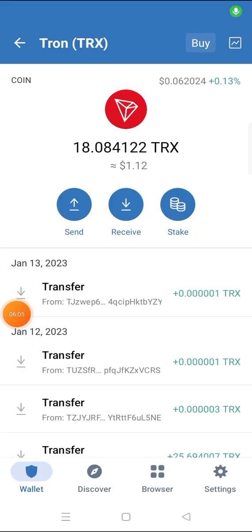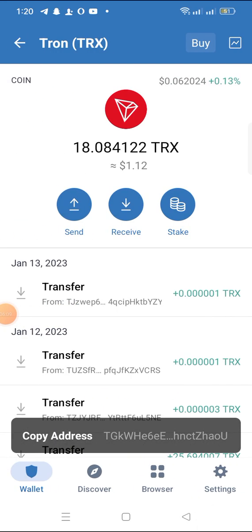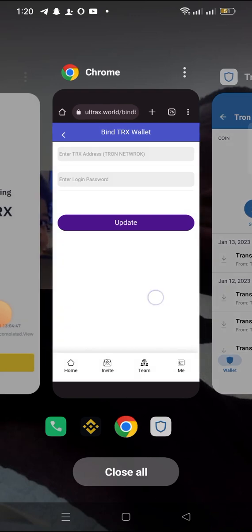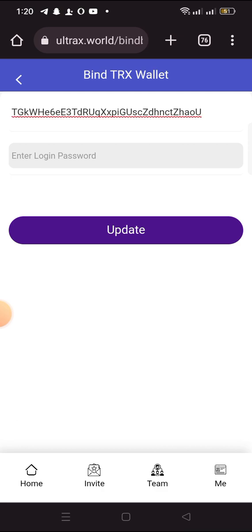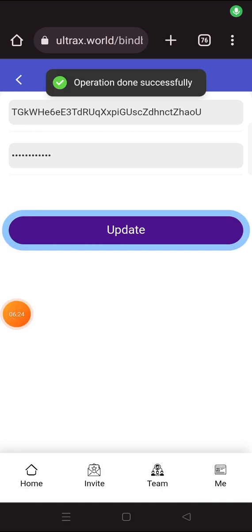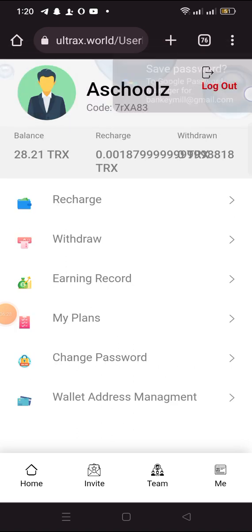Now I have copied my Tron wallet address. Paste it in here. Then enter your login password. After that, operation done.